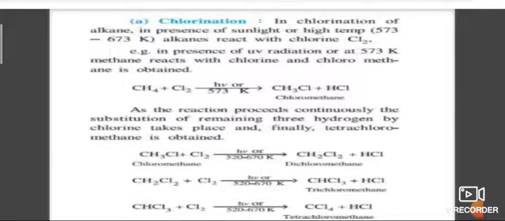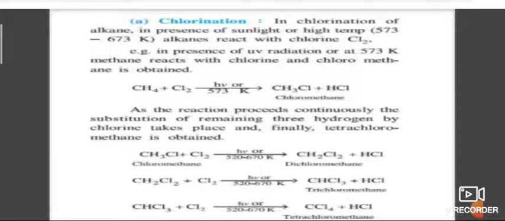This is chlorination, the preparation of carbon tetrachloride or tetrachloromethane, carried out in the presence of sunlight. When CH4 plus Cl2, first Cl2 forms chlorine free radical. Next CH4 reacts with chlorine free radical to form methyl free radical.